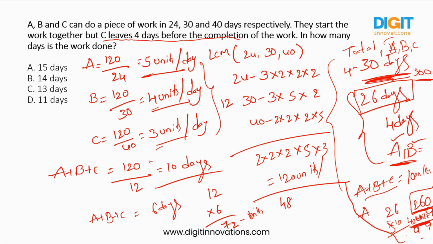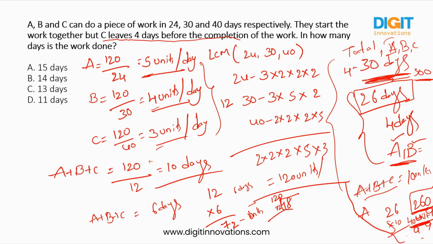Okay. So in this 120, 72 is done and you require 48. So this 48 is being completed by A and B. Okay. 6 days happened, and from the 7th day only A and B will work.